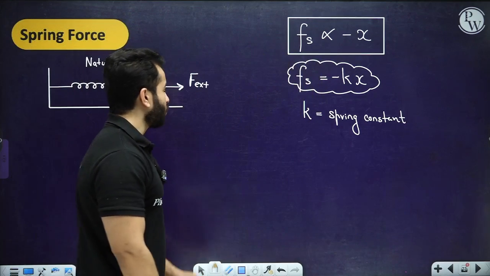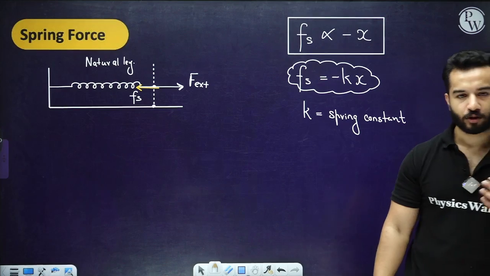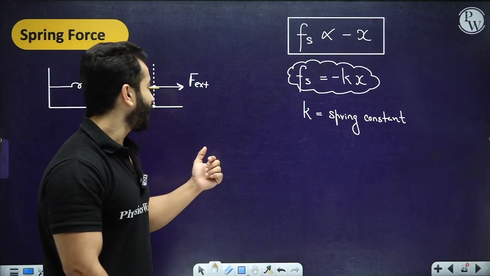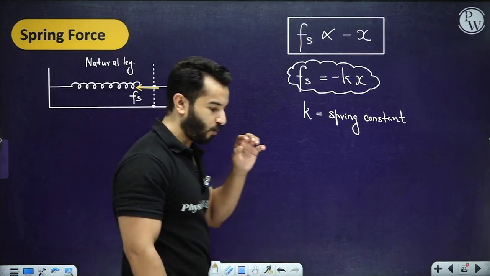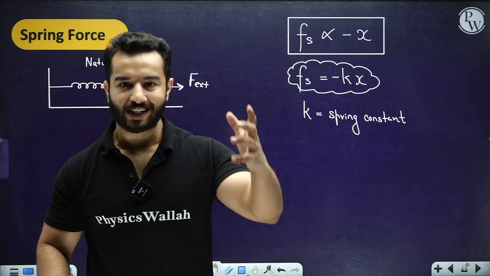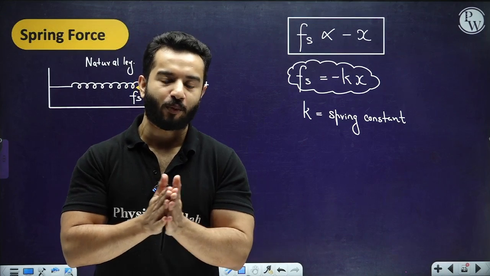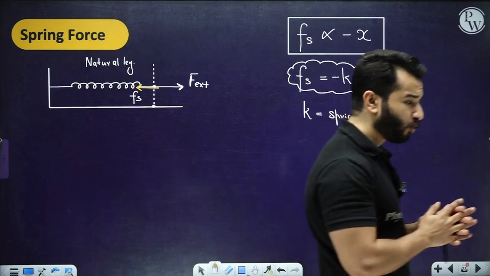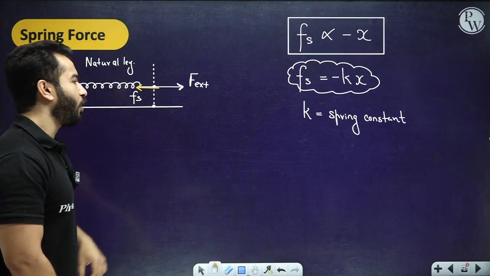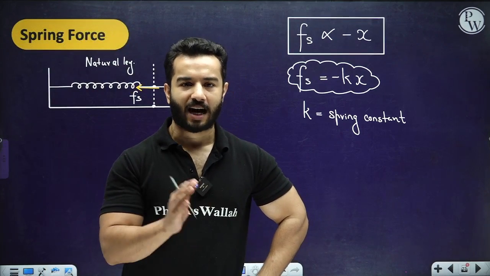Done? So now this is very important. Why? Because usually we are going to use spring force in many ways. We are going to use spring force in work power energy. We are going to derive what the potential energy stored in the spring is. Then we are going to talk about springs in collision as well, right? When a block collides with a spring mass system, we are going to talk about it in conservation of energy. So this is a very important concept, right? In today's class we are just taking a glance over it, right?